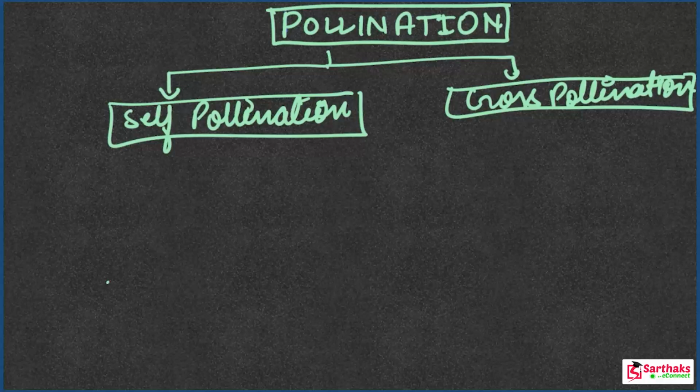Self-pollination is when the transfer occurs in the same flower. Write down the definition, and then it will be clear to you all.